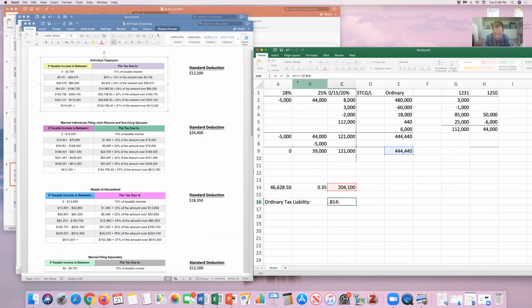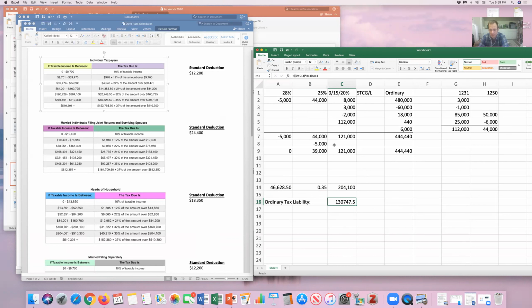I'm always overcautious about parentheses. I probably didn't need those. Plus the amount from the formula. Oh boy, what did I do? Oh, I have an extra dot there. Okay. All right, shoot me an email if you spotted a mistake here. My ordinary tax liability should be $130,747.50, or you could round that up to 48.